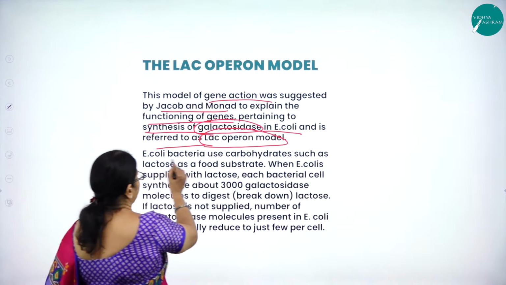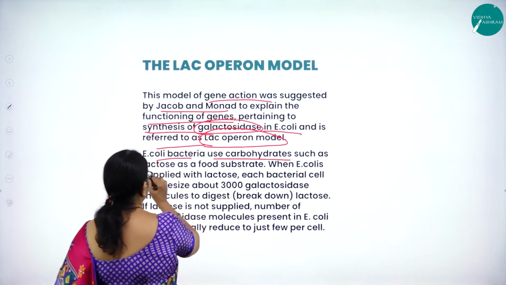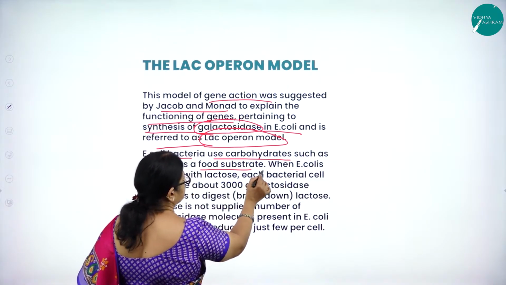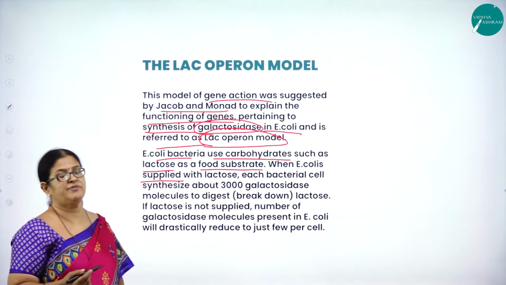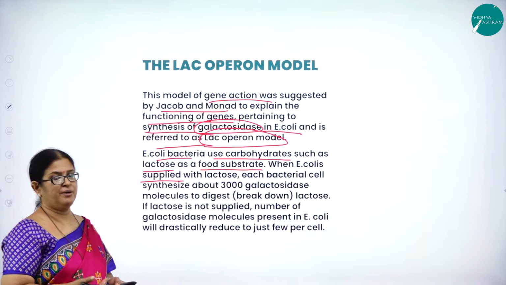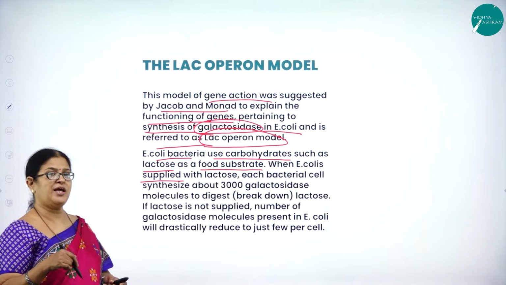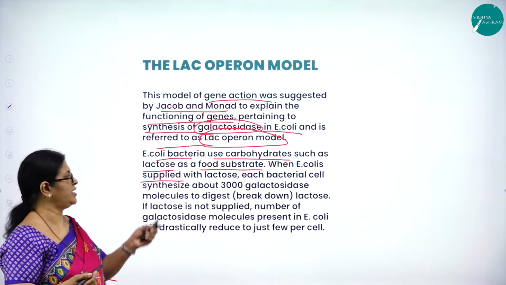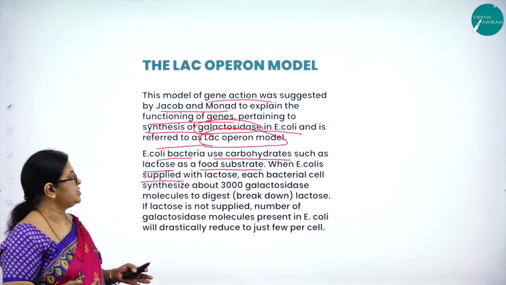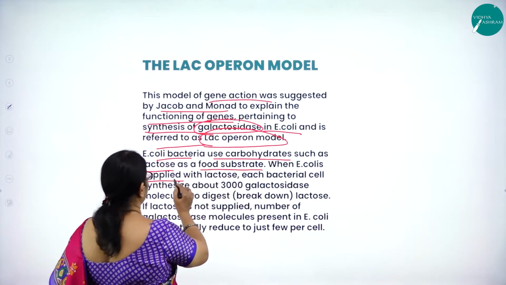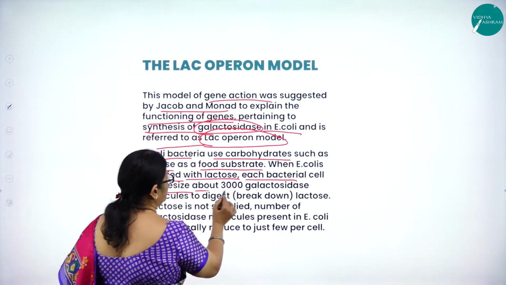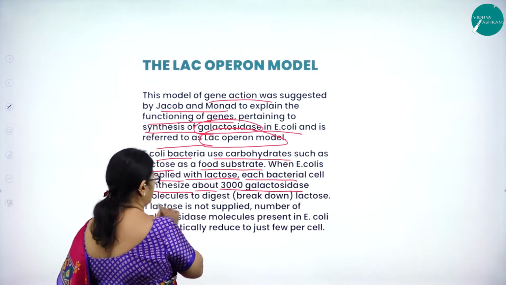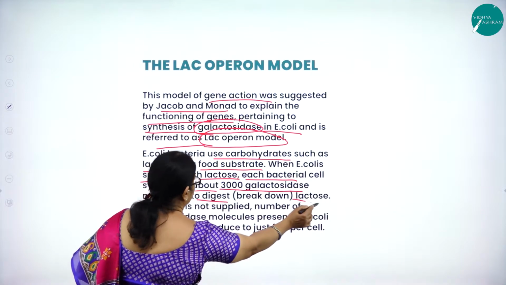E. coli bacteria use carbohydrates such as lactose as food substrate. As we all know, carbohydrate is a very good medium for the growth of bacteria. So when E. coli bacteria are provided with a carbohydrate like lactose, they grow. When E. coli is supplied with lactose, each bacterial cell synthesizes about 3000 galactosidase molecules to digest lactose.